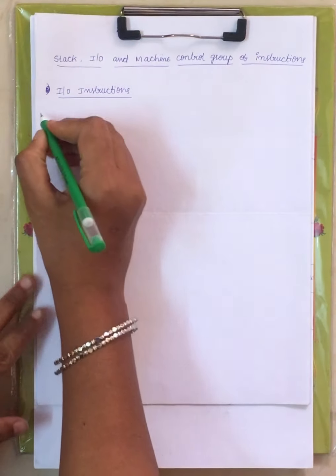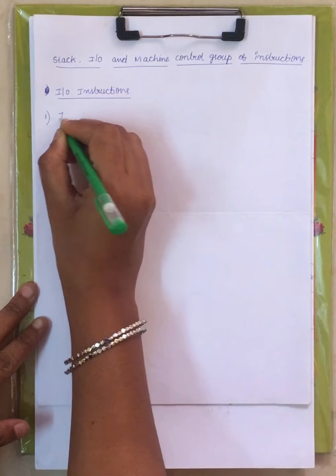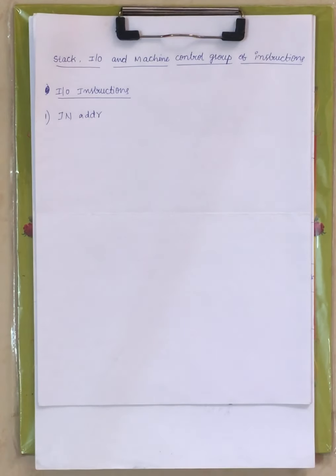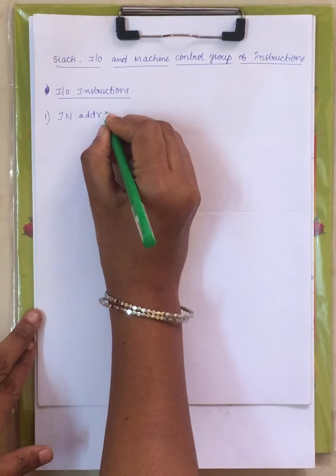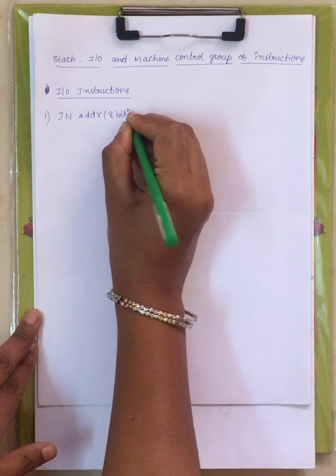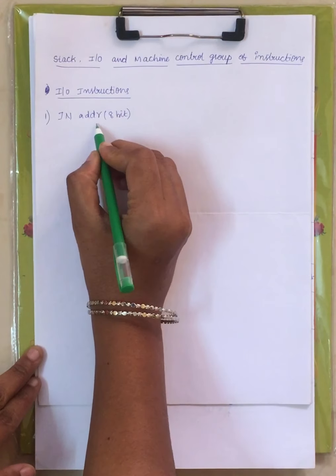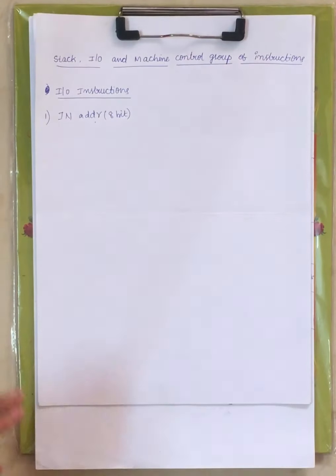Now coming to IO instructions. This includes input and output instructions. Under these IO instructions we have only two different instructions. Let us see one by one. The first one is IN address. This address is of 8 bits only, and whatever address is specified within the instruction will store some data.